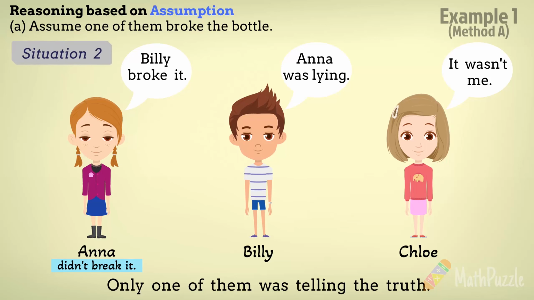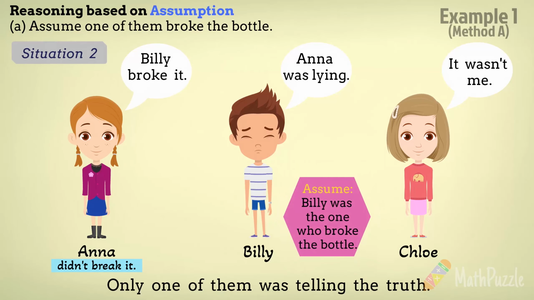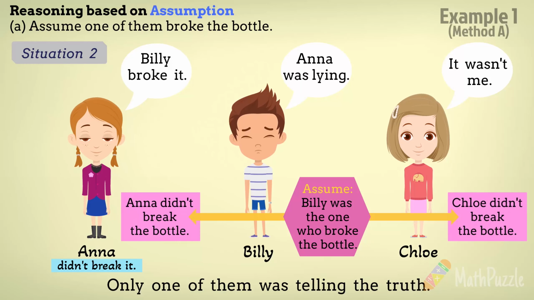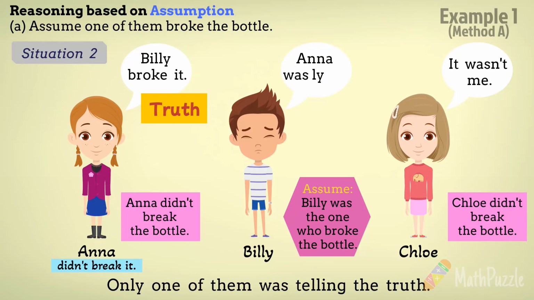In the next situation, we can assume that Billy broke the bottle, unrelated to Anna and Chloe. Anna said, Billy broke it. Her statement is true. Billy said, Anna was lying. But Anna was telling the truth. So Billy was lying.